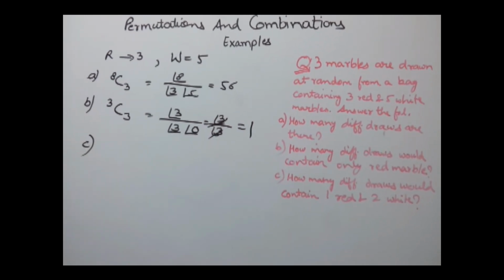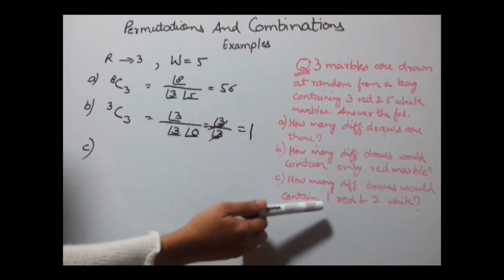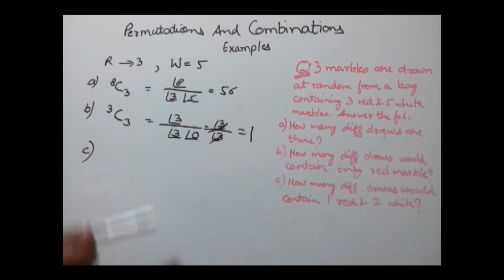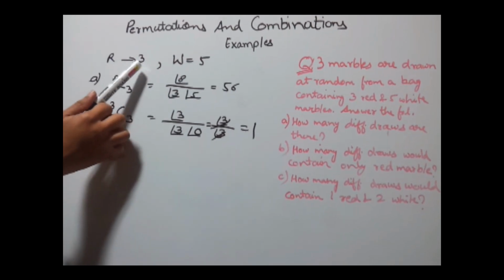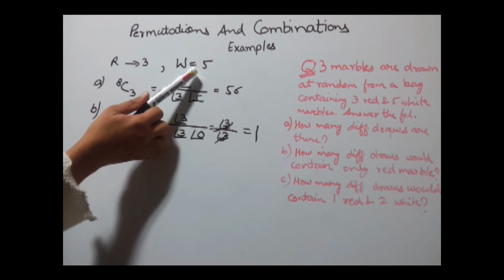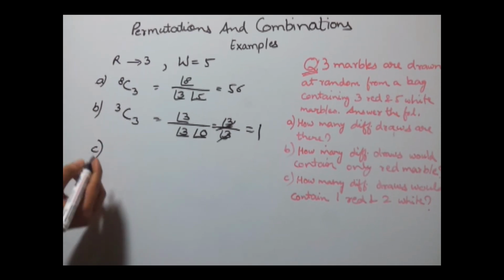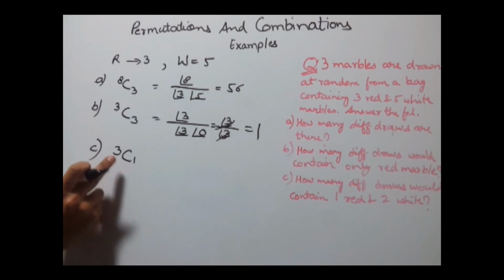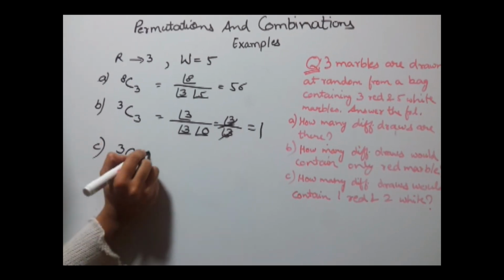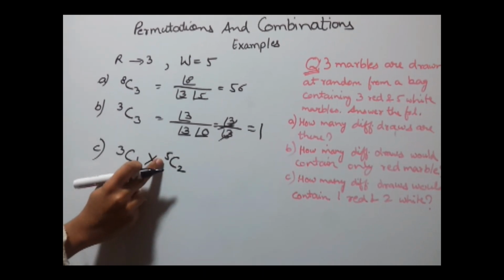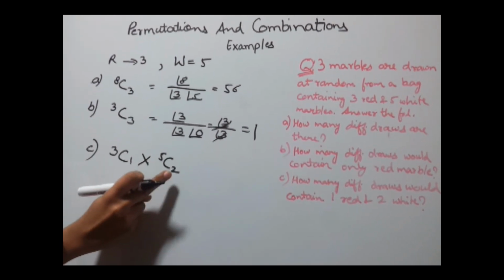Part C. How many different draws would contain 1 red and 2 white marbles? Now we need to select 1 from these 3 red marbles and any 2 white marbles from these 5 white marbles. So our formula becomes 3C1, because out of 3 red, 1 red marble needs to be selected, into 5C2, because out of 5 white marbles we need to select any 2.